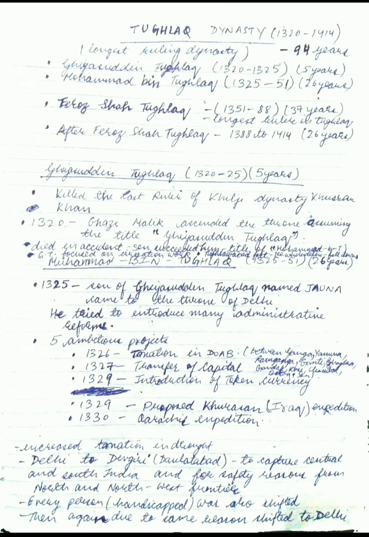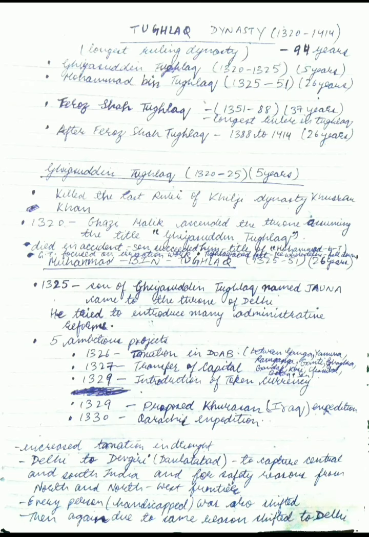It was a very curious and different kind of incident, which no one had imagined would happen: Ghiyasuddin Tughlaq, who had developed such a big city as Tughlaqabad, and Tughlaqabad fort, from where he could see the whole of Delhi, would fall down from the walls and die.